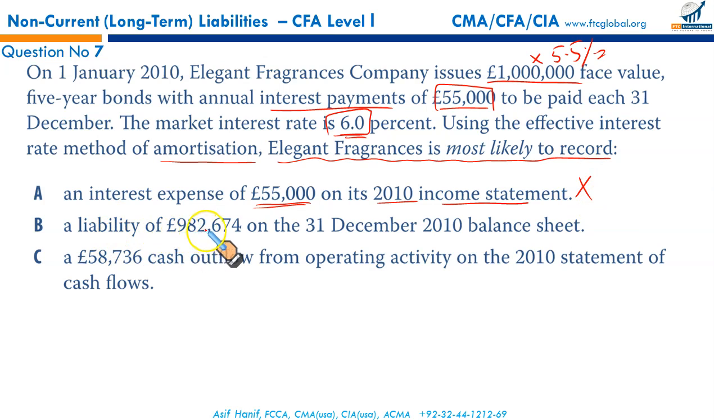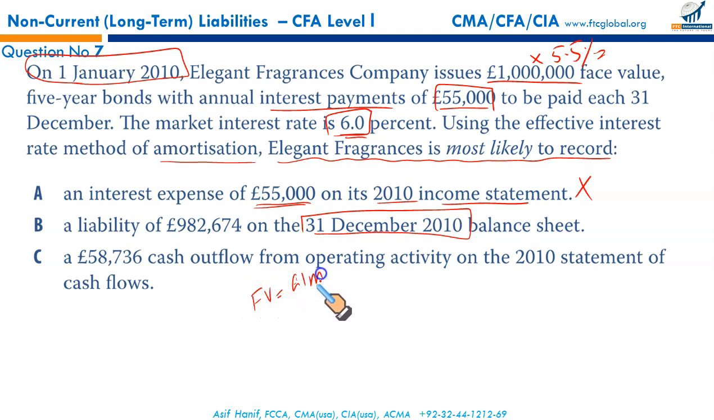The liability of 982,674 on 31st December 2010. Now, gentlemen, this is something that you need to take special care of. We do not need the book value of the bond at the start of the issuance on 1st January 2010. We need the value of the bond at 31st December 2010, which means there are no more 5 periods. There are 4 periods only. One year is gone. So what you're going to write, face value is £1 million. Number of periods, not 5 anymore, 4.